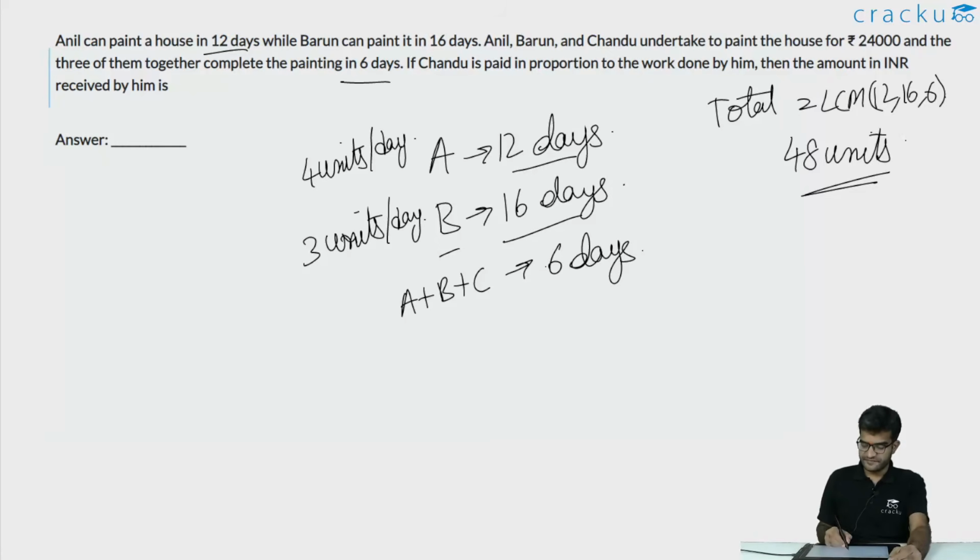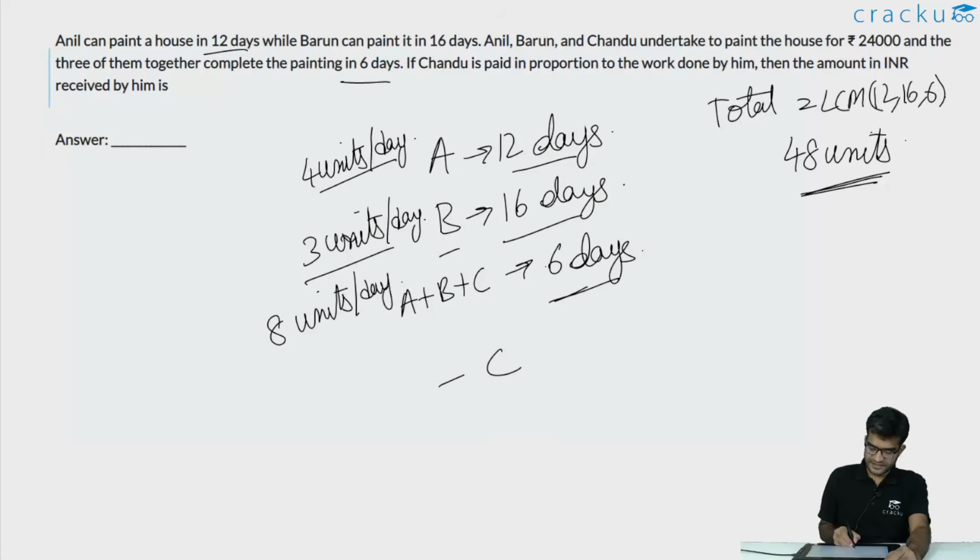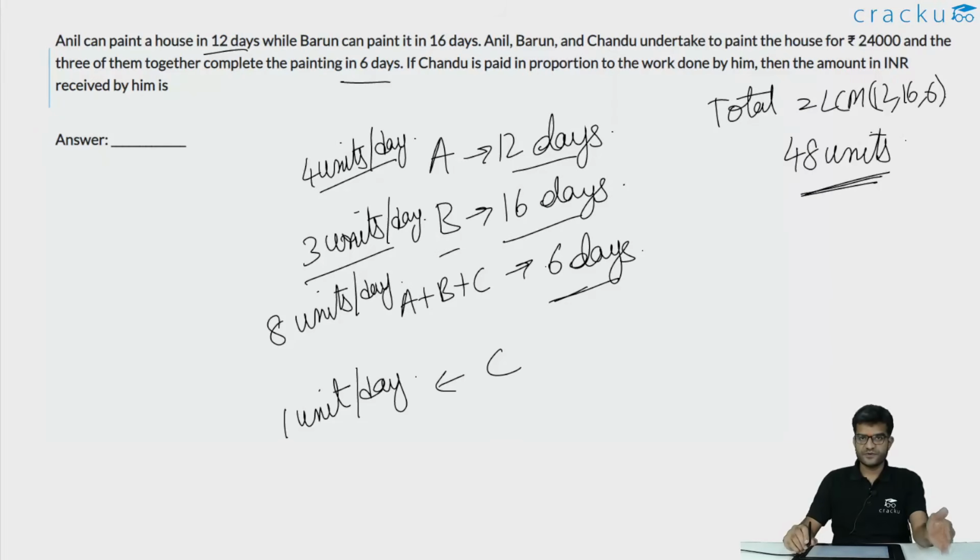And all 3 of them can finish this in 6 days. So all 3 of them together will do 48 divided by 6, that is 8 units per day. Out of which Anil does 4 and Barun does 3. This would imply that Chandu does 1 unit every day. Because 8 − 4 − 3 is equal to 1.